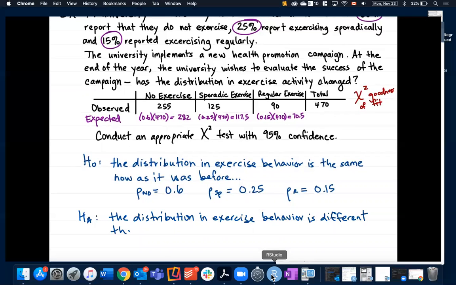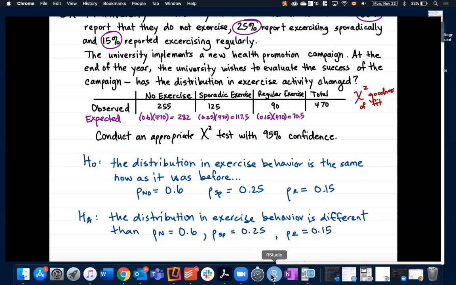than the proportion of no exercise being 0.6, the proportion of sporadic exercise being 0.25, and the proportion of regular exercise being 0.15. Sometimes they'll talk about at least one of these proportions being different. Because in theory, it could be that 15% still regularly exercise. It's just the proportion between no exercise and sporadic exercise that's changed, or vice versa.